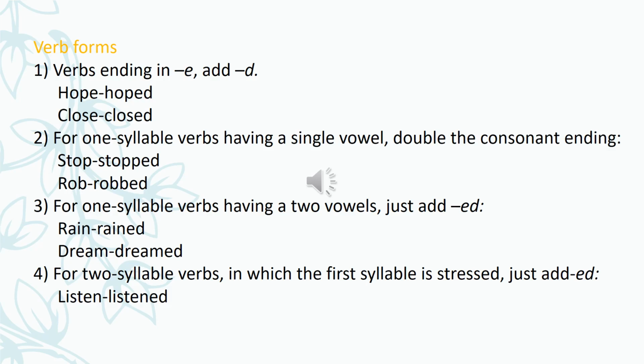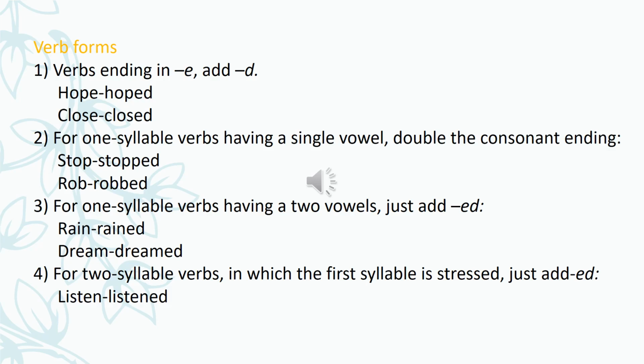See here in stop. It ends with P, and before that there is a vowel O. Similarly in rob, it ends in B, but before that there is a vowel. So what is done here? We doubled the consonant.